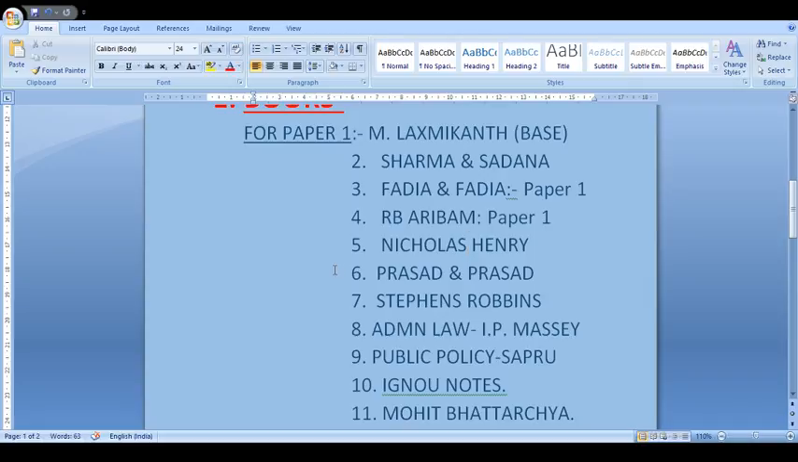Prasad and Prasad, so far the most important book insofar as thinkers are concerned. Why am I saying it is the most important book? Because all the thinkers, the theoretical base of public administration, the people who came out with concepts and theories related to public administration, are given in a detailed manner. Their work is discussed in a detailed manner in this book.